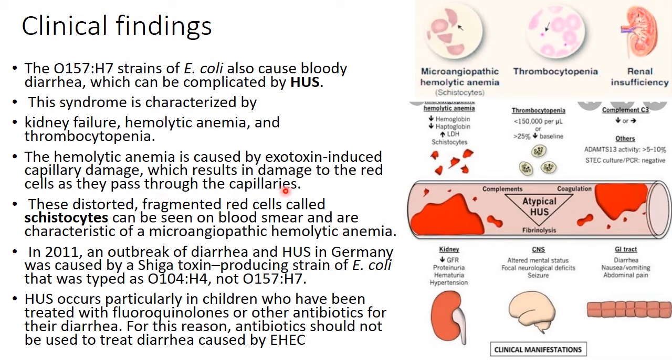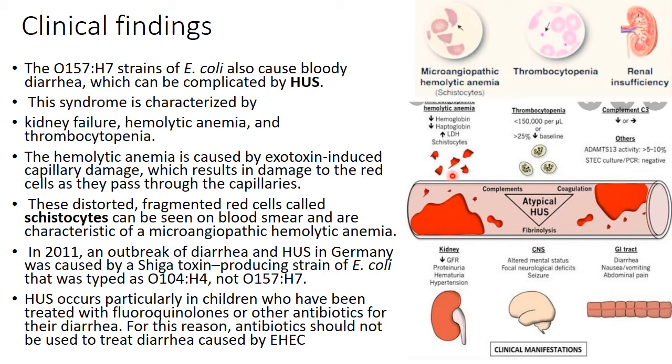These distorted, fragmented red cells are called schistocytes. Look, these are not normal red blood cells; these are fragments of red blood cells, called schistocytes.